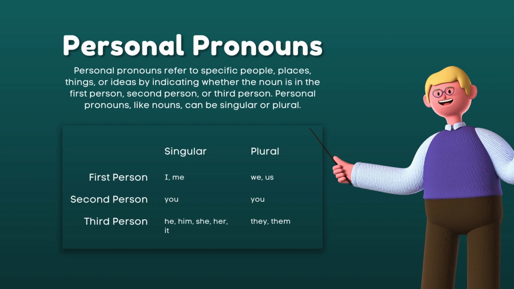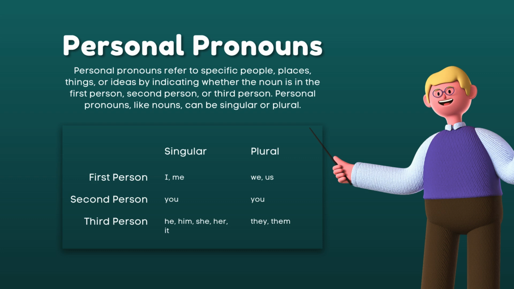So the first person, like I, which is the subject in the sentence, we have also me, the object of the sentence, and we have the plural forms: we, the subject of the sentence, and us, the object, or objective case of a pronoun.